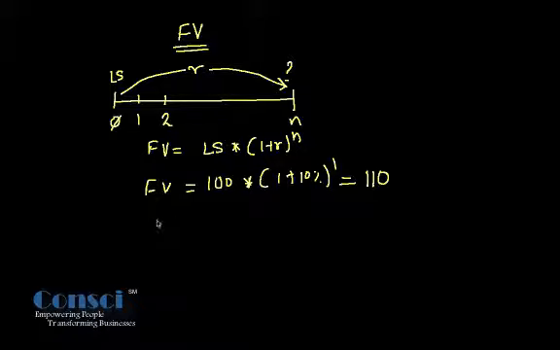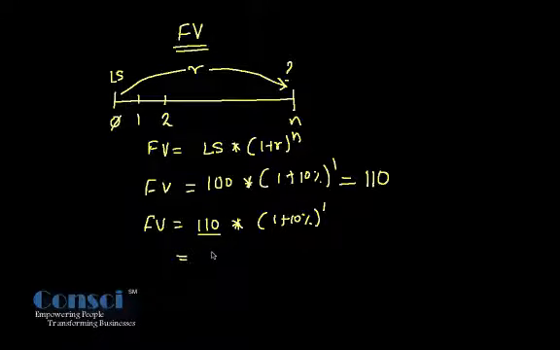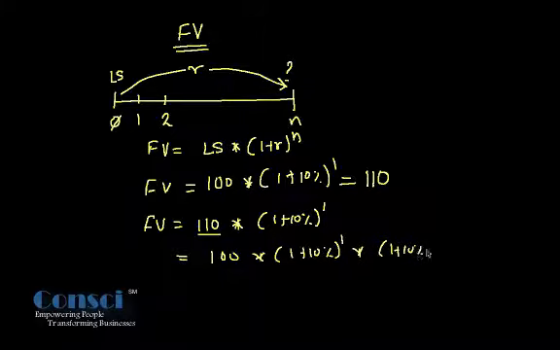The future value in that case becomes 110 into (1 plus 10%) raised to power 1. Now if you replace this 110, you can say it is 100 into (1 plus 10%) raised to power 1 into (1 plus 10%) raised to power 1.